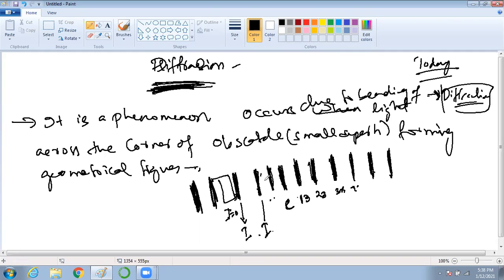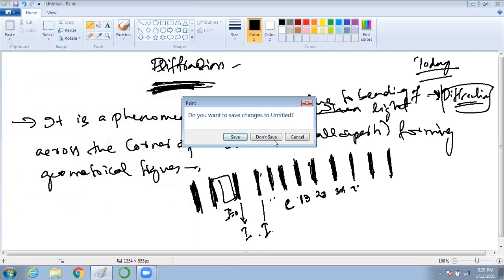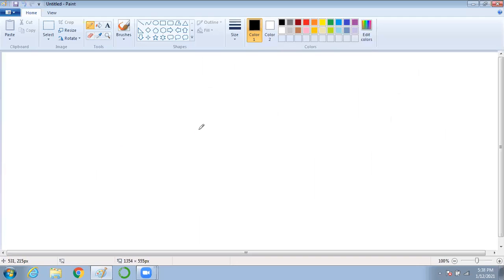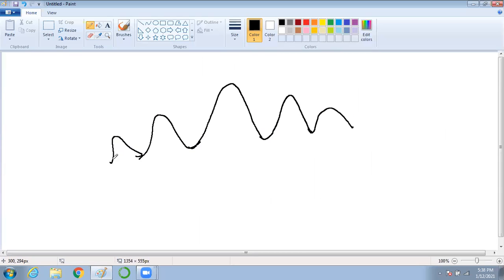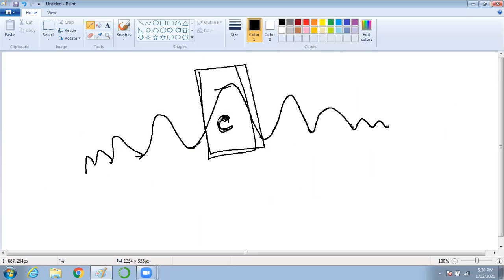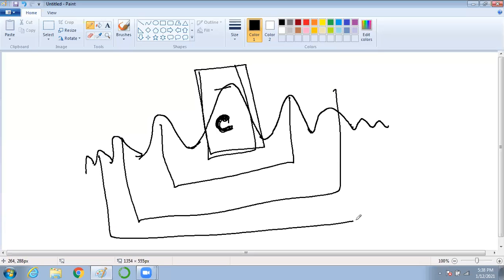Diffraction is also a geometrical pattern, but it happens like this. The middle one is high. The side ones are low. Again this is low, again this is low, again this is low. So what do you see? The brightest fringe is the middle one, the central maxima. These two are equal, these two are equal, these two are equal.